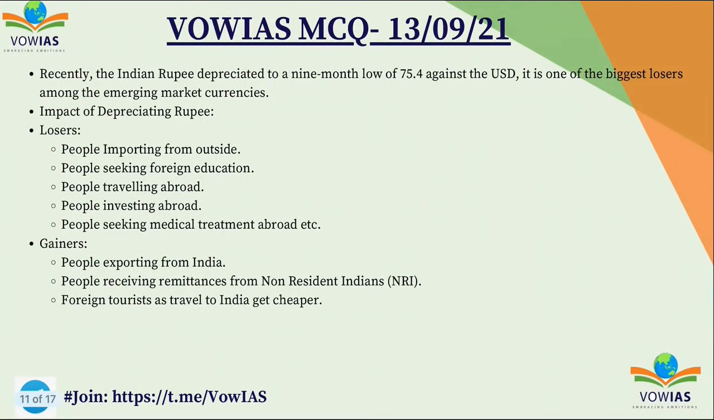This is a current affair from March 2021, when the rupee depreciated to a 9-month low of 75.4 against the US dollar, making it one of the biggest losers in the emerging markets, and this has an impact on various people. The people who are going to lose are the importers, people seeking foreign education, people traveling abroad, people investing abroad, and people seeking medical treatment abroad. These are the ones who will lose a lot. The people who will gain are people exporting from India, people receiving remittances from NRIs, and the foreign tourists who are traveling.